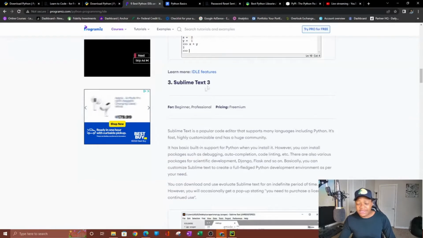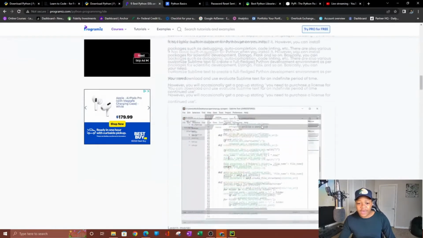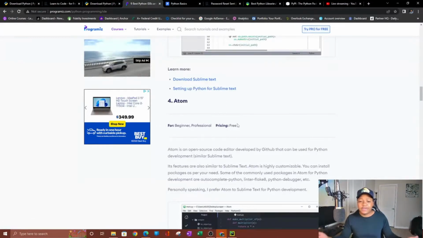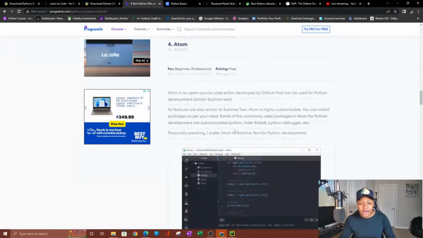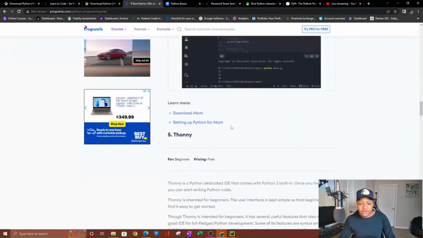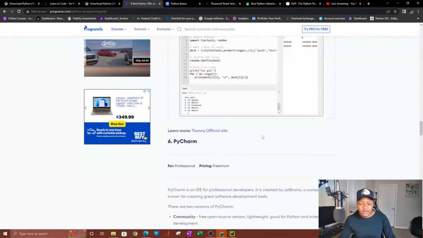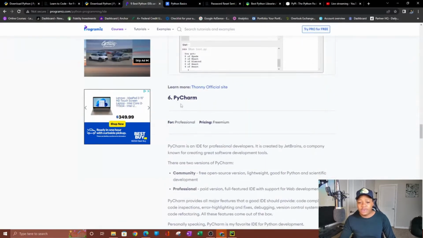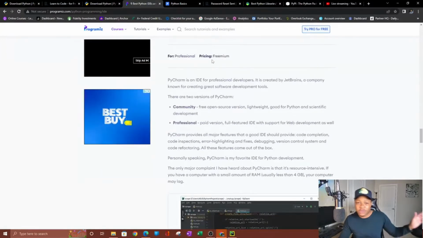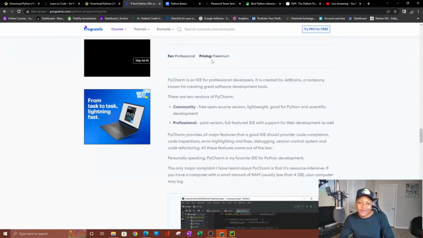You also have Sublime Text 3. Some of these are going to be paid. Some have a free version and a paid version. I would just go with the free ones, like PyCharm or, what is this one? This is Atom. I think this one is free as well. You also have Thonny. You also have PyCharm, which is the one I use. There's a paid version if you're using it for a company, I believe. But if you're just using it for yourself, and you don't need to add a team of like 20 people, you'd be great. You don't need to use that.